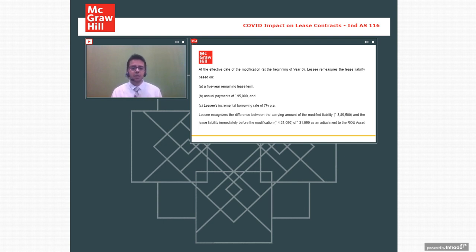Moreover, if there is a change in scope, increase or reduction in area, or increase or reduction in lease term, in those cases also you cannot use this amendment. That is what this modification is all about.